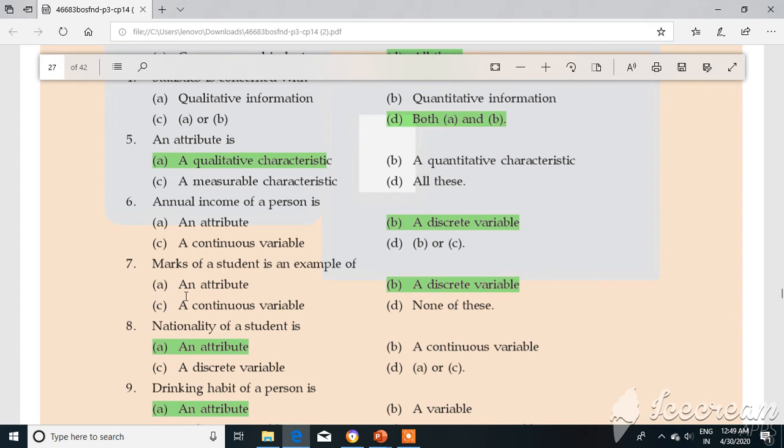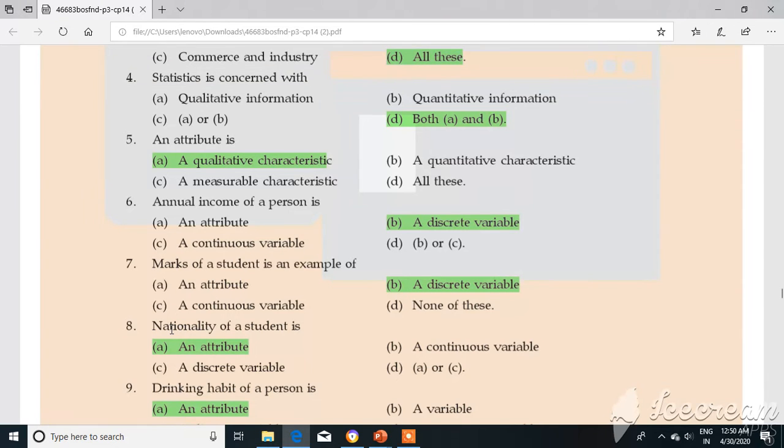Next, the marks of student is an example of an attribute? No. Is it a discrete variable? Yes. Is it not a continuous variable? None of this. So which one is the correct one? A discrete variable. Why? Marks of students is an exact number. Therefore it is a discrete variable.